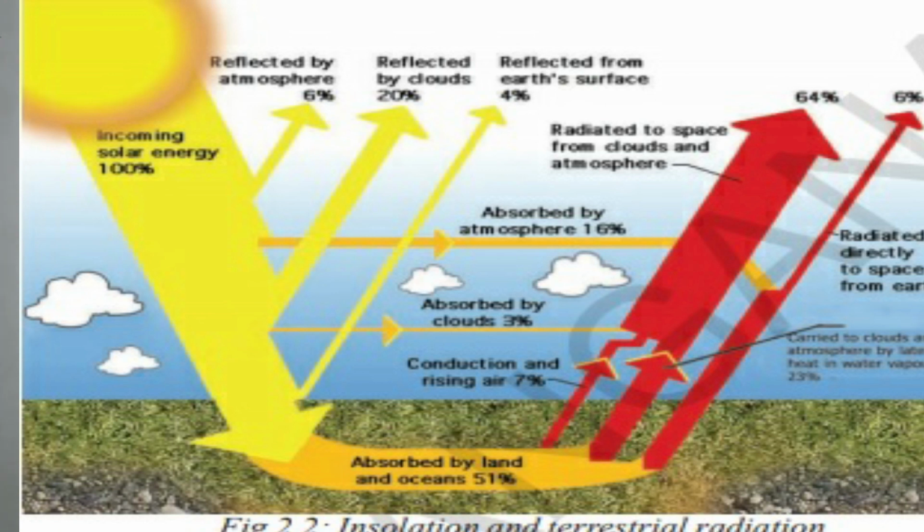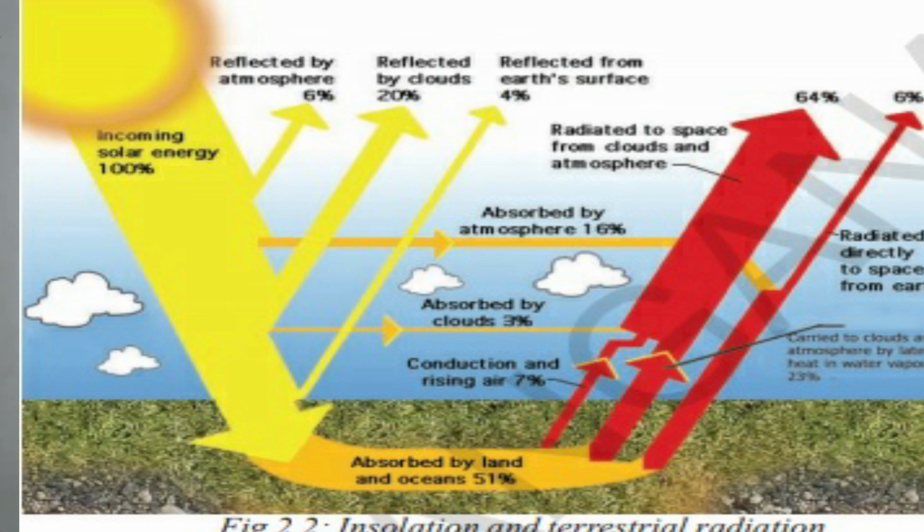What is getting reflected? Reflected by the earth and atmosphere back to space. How much percent is the atmosphere reflecting? 16% of the radiation is getting reflected by the earth, and radiation to space, clouds and atmosphere.